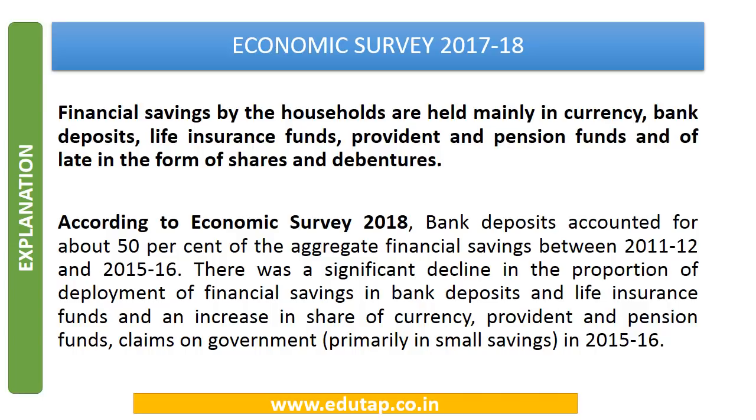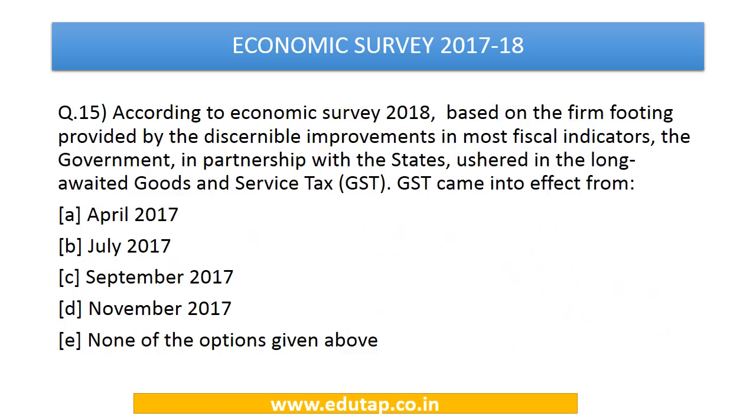So financial savings are those savings which are held in terms of currency, bank deposits, life insurance, provident and pension funds, etc. Economic Survey 2018 says that bank deposits account for around 50% of the aggregate financial savings. So this is about the financial savings. Economic Survey tries to bring out some facts, and we have framed a question relating to the conceptual framework of savings in India.